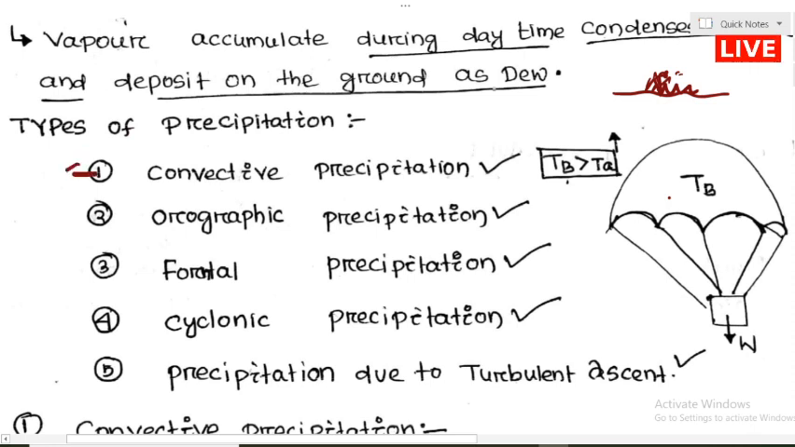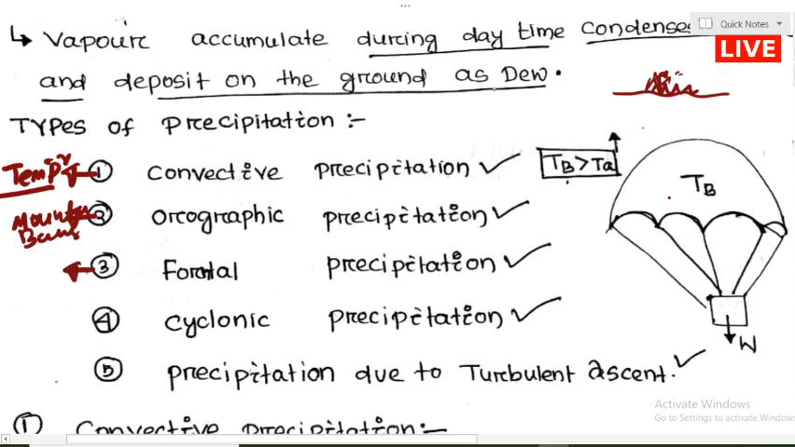This precipitation, you just remember, generally occurs due to the temperature difference. Orographic precipitation generally occurs due to the mountain barrier. When a mountain barrier is there, then orographic precipitation will occur.